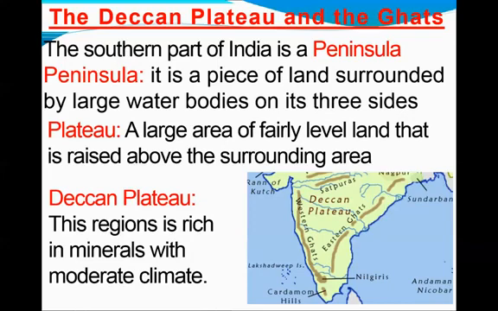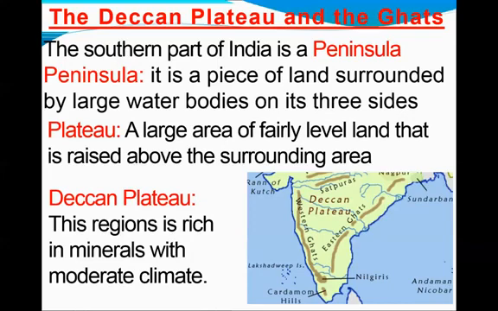Now in this peninsula we have the Deccan Plateau and the Ghats. Now what is a plateau? A large area of fairly level land that is raised above the surrounding areas. A plateau is a leveled land which is slightly raised above the surrounding areas.